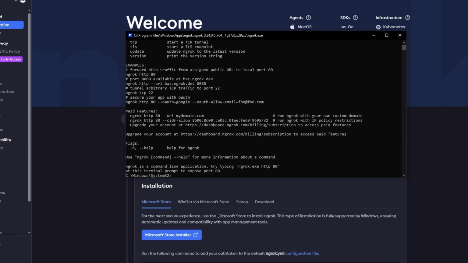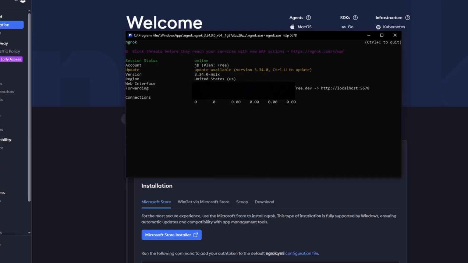Now, once you're on this page, you want to follow the instructions. So right here where it says run this command, you just copy the command and paste it in here and run it to add your credentials, which mine is already there, so I'm not going to do it again. Now, to get the link, you want to run this right here that says ngrok.exe http, and then you put the port that you're using. In our case, we're using 5678, so we do ngrok.exe http 5678, then click enter.